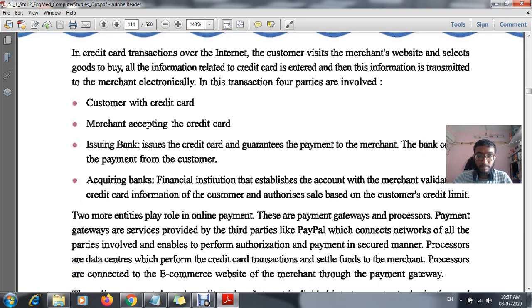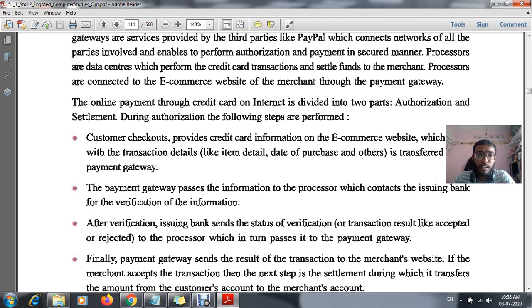Okay, now the online payment by card on the internet is divided into two parts. The first one is your authorization and the second one is your settlement. Authorization means giving the right to get the credit facility. Okay, and this will be done by the bank. Among them, the following steps are performed.